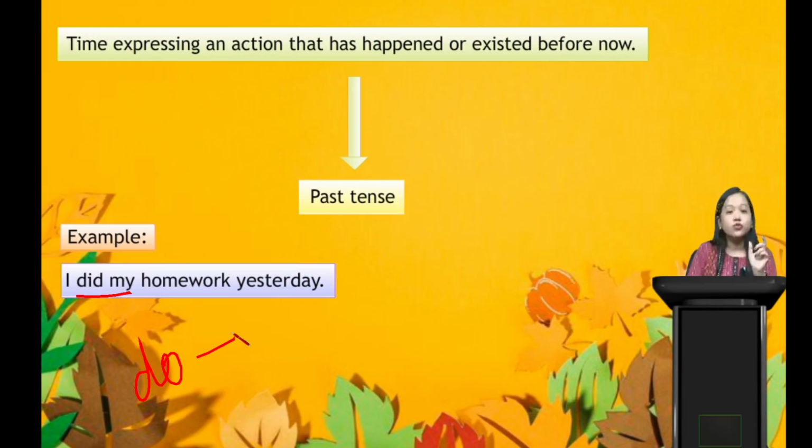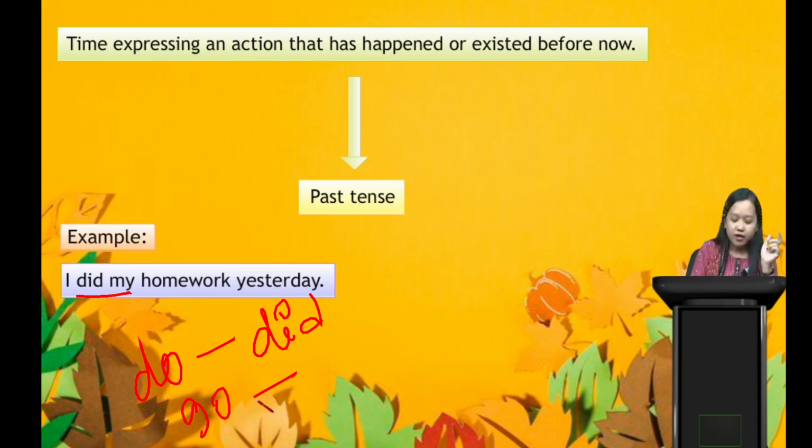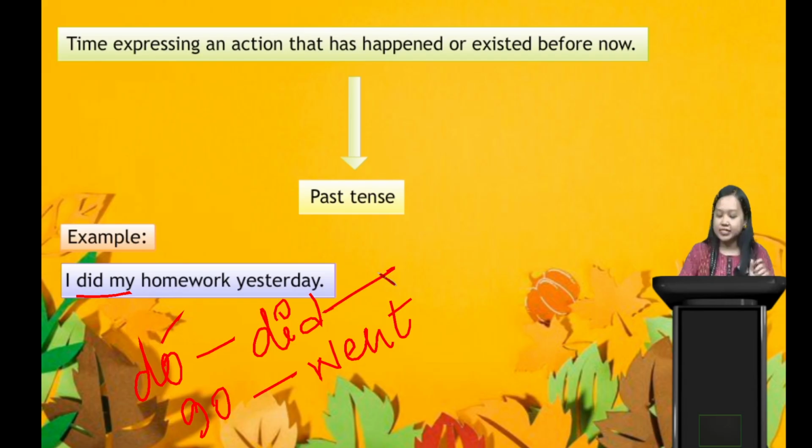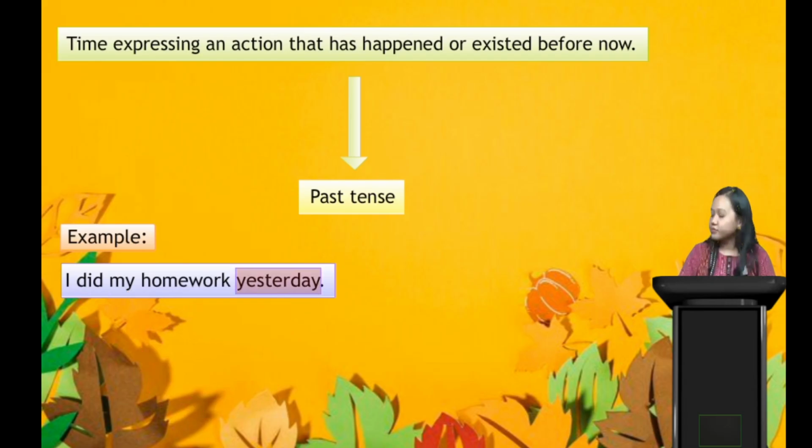Did. Do. From do, it became what? Did. From go, it became went. Do is our present tense. Did is our past tense. Okay.